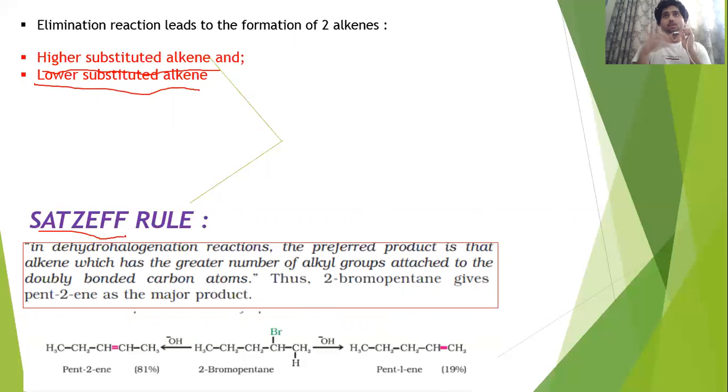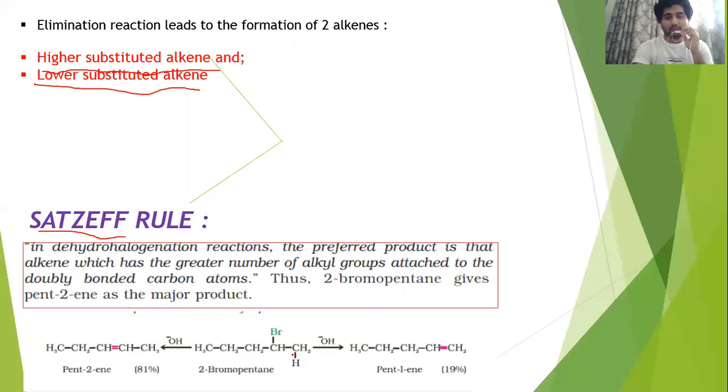Your pattern is changed. You're going to have your 20 marks objective. So a 1 mark question can come, bhaiya, state Saytzeff rule. I've taken this from the NCERT picture itself because this is very important. In dehydrohalogenation reactions, the preferred alkene is that alkene which has the greater number of alkyl groups attached to the doubly bonded carbon atom. So whichever alkene is having more alkyl groups attached to the doubly bonded carbon atom, that is the major alkene or the major product.